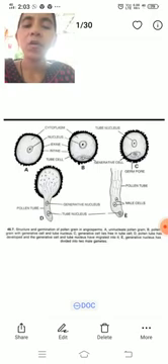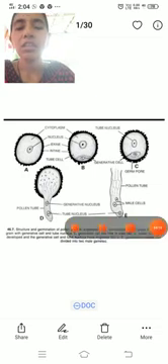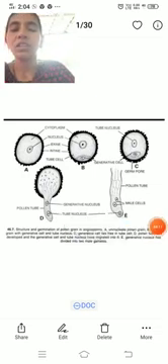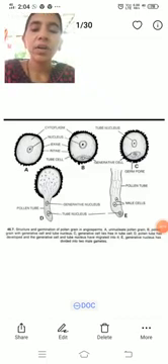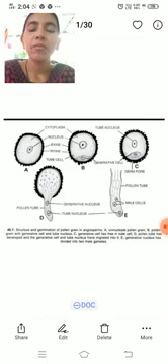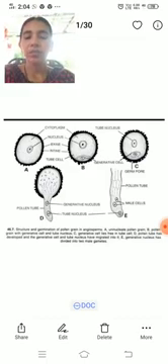Pollination occurs through insects, wind or other agents. Pollination occurs when the pollen grains reach the stigma. The pollen grains germinate and reach the ovary.